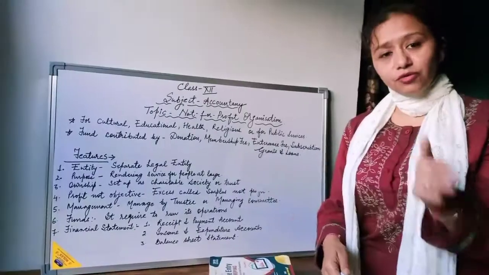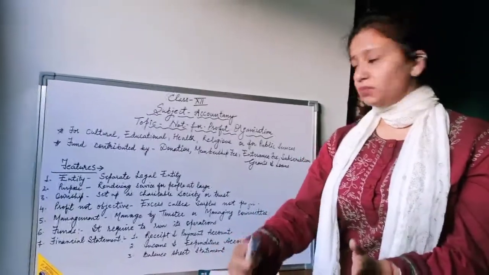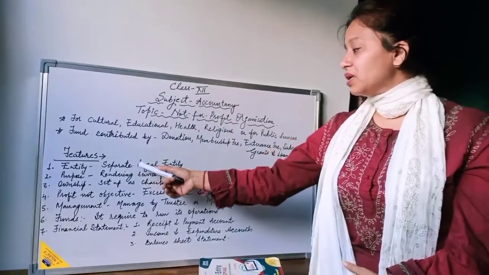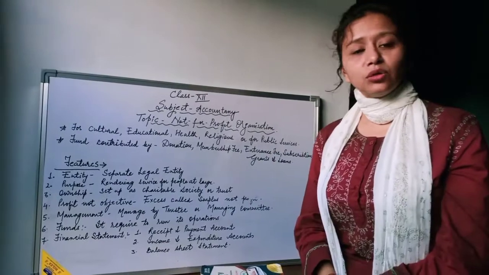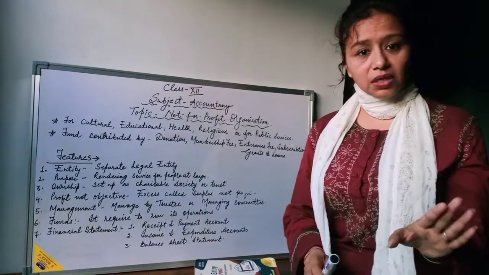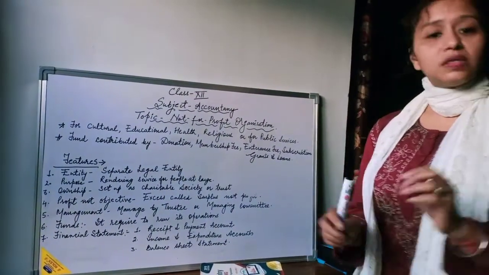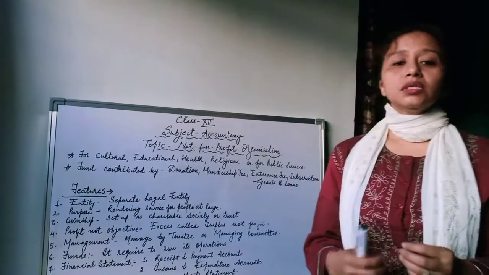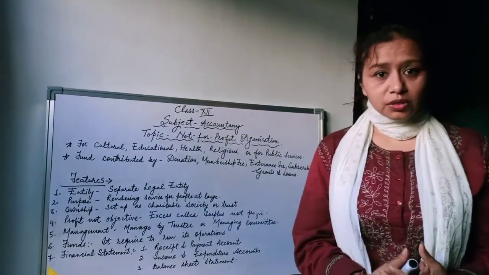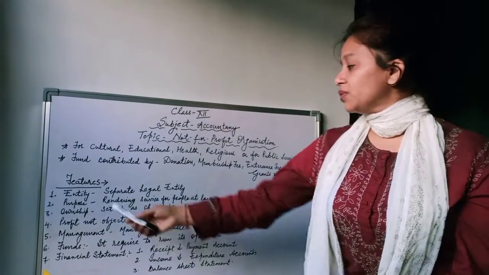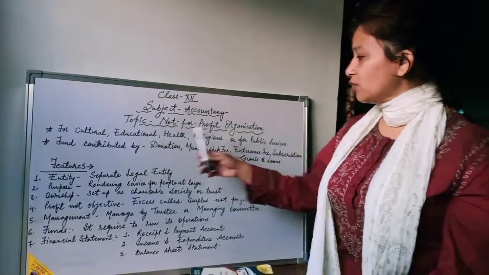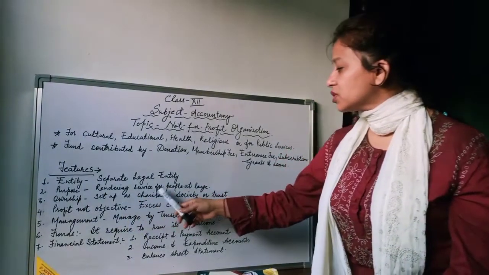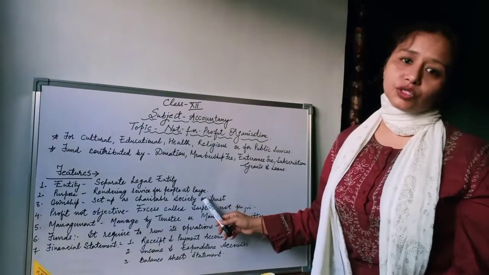The purpose of a non-profit organization, as you know, is not to create profit, but to render services for people at large.